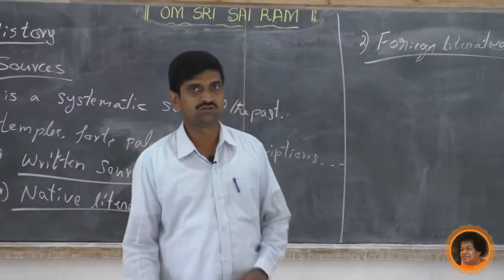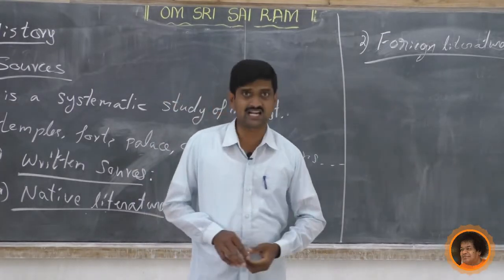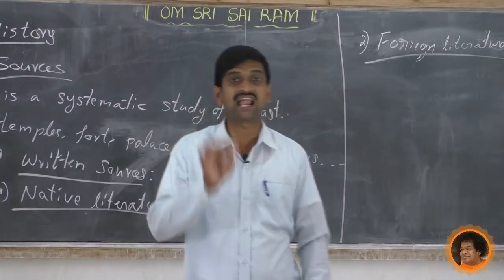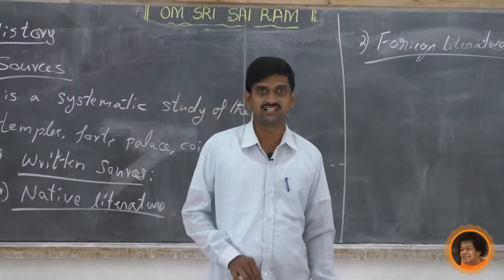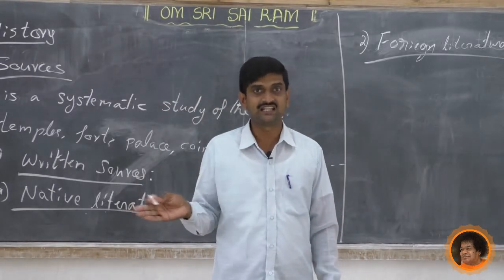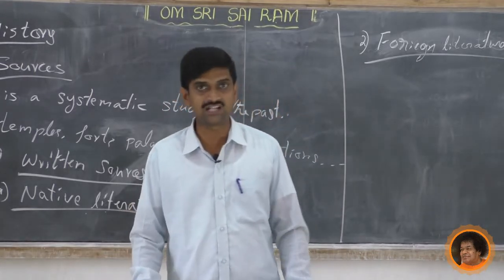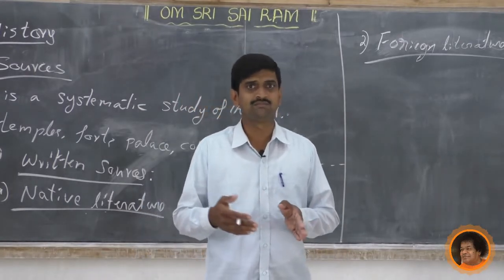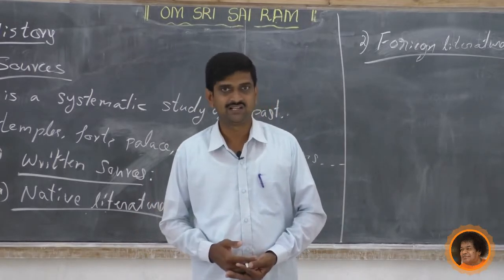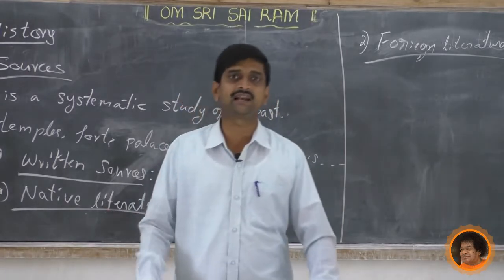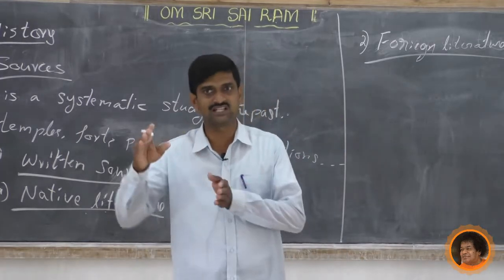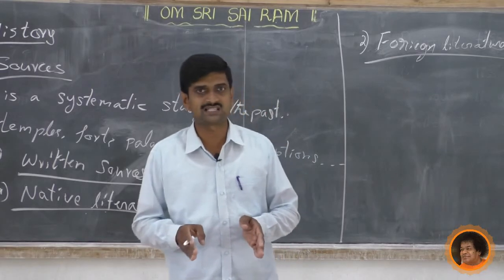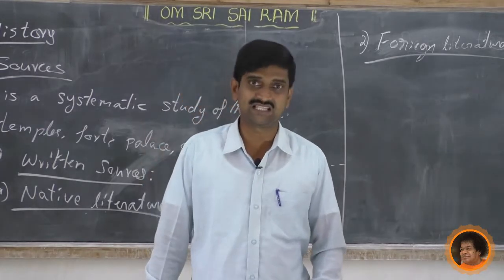the history. So in relation to foreign literature also, some limitations are there. What is the limitation? There is a lack of local knowledge. The foreigners who visited India had no local knowledge. So whatever they wrote, there will be some limitations in their writing. Maybe they did not know the Indian languages, and they did not know the geography of this area either. So all this led to the limitations in the foreign literature.